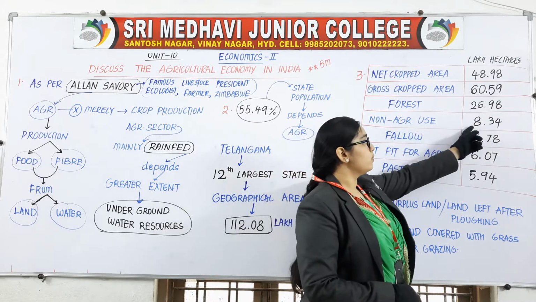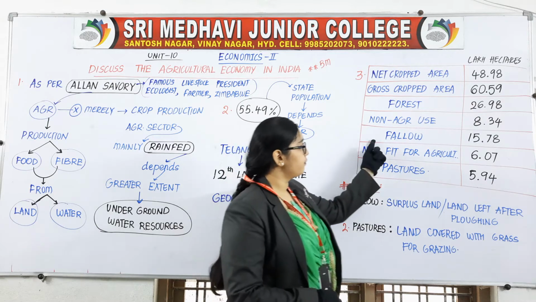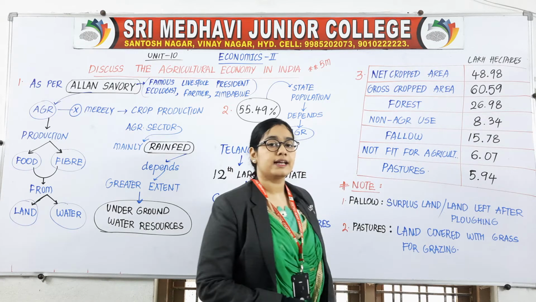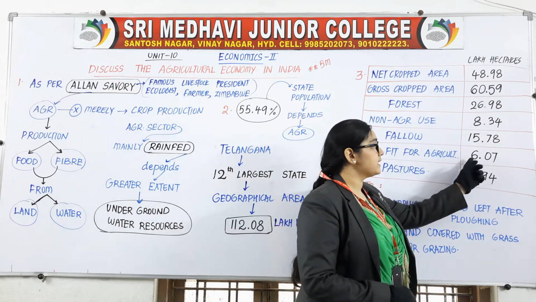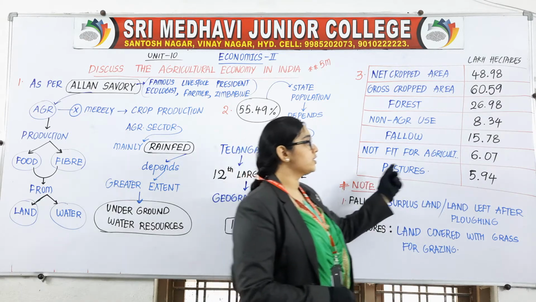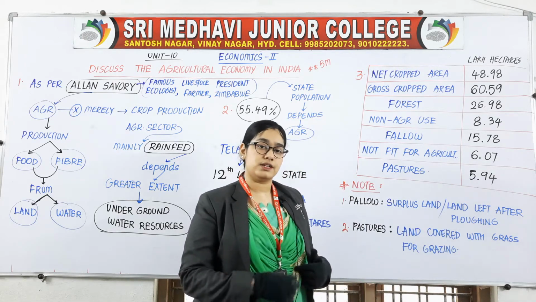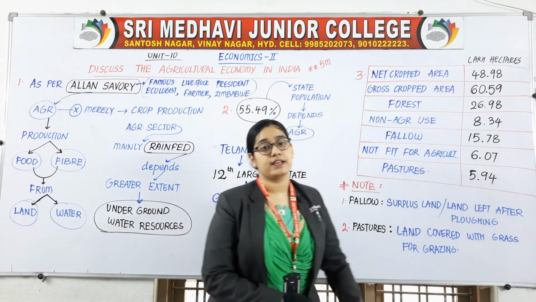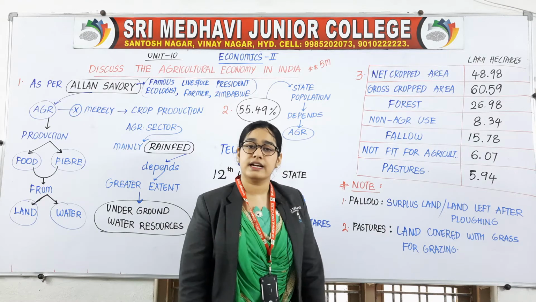Non-agricultural use with 8.34 lakh hectares. Then fallow land with 15.78 lakh hectares. Not fit for agriculture with 6.07 lakh hectares. Then pastures with 5.94 lakh hectares. So now how much area is forest having? How much area of land is not at all fit for agriculture?